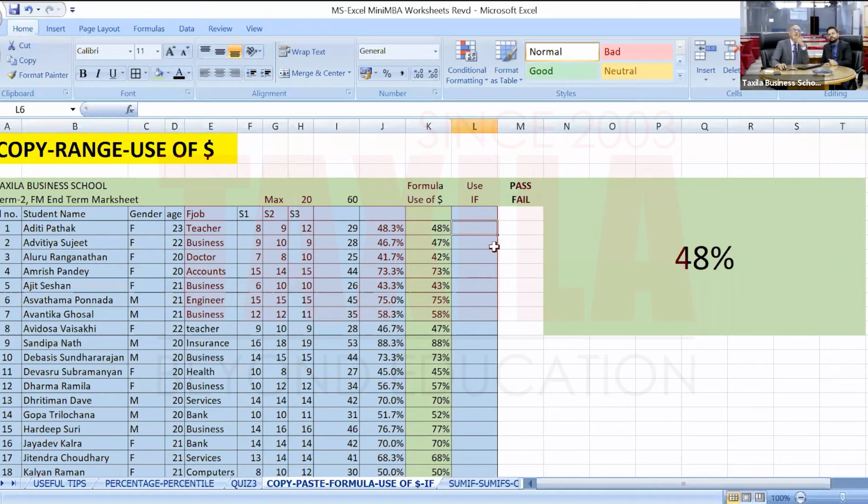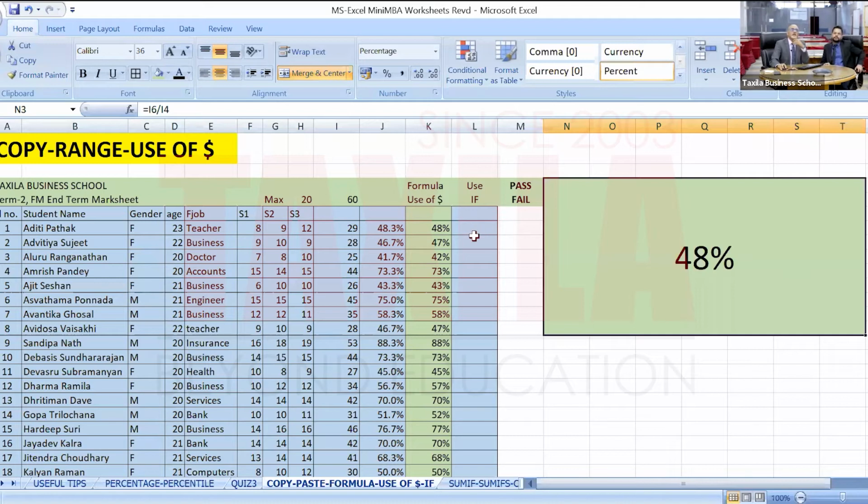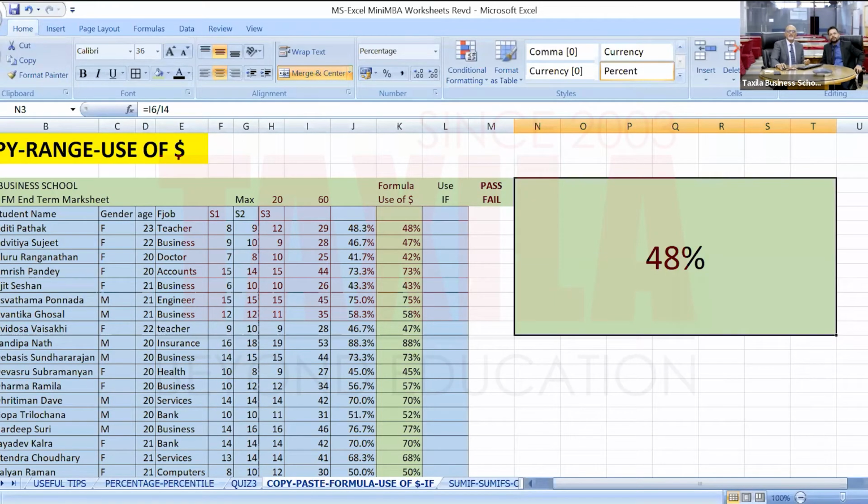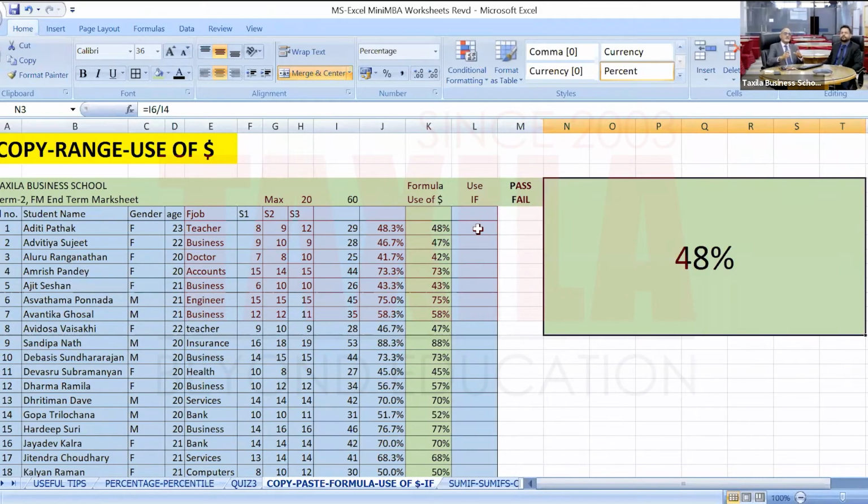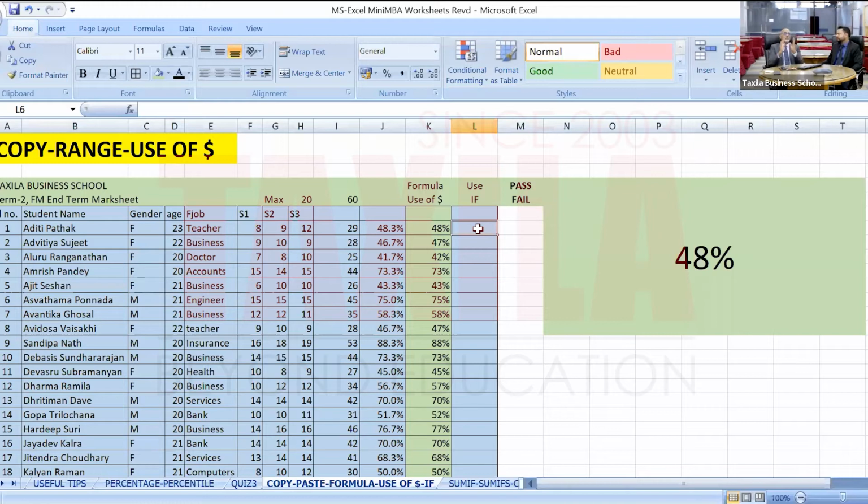I want to use, let us say, if somebody has scored 40%. How many would be there in 40%? Can we see this? Less than 40%, very few. So let's put it 50%. Right. So we'll use a 50% criteria to say that the student has passed or failed.